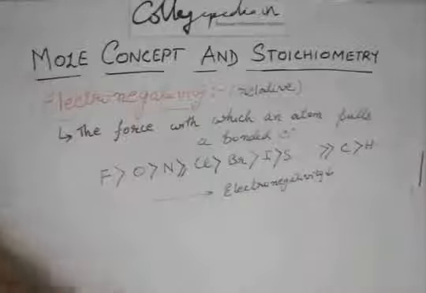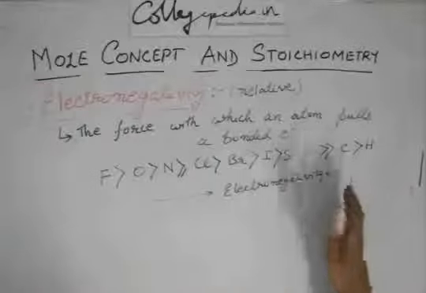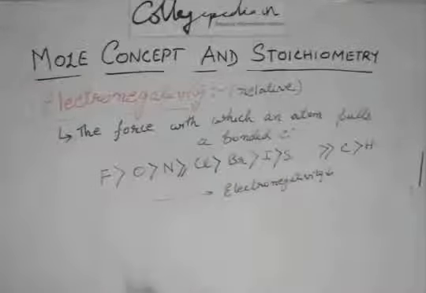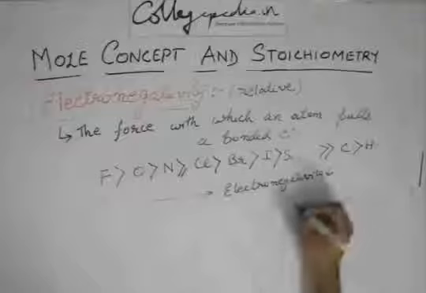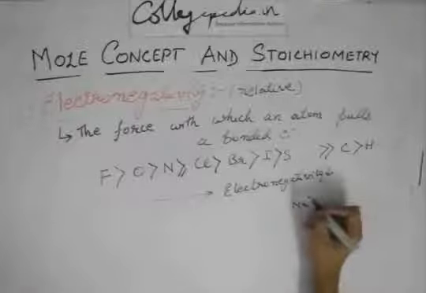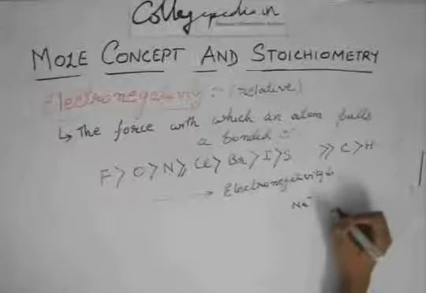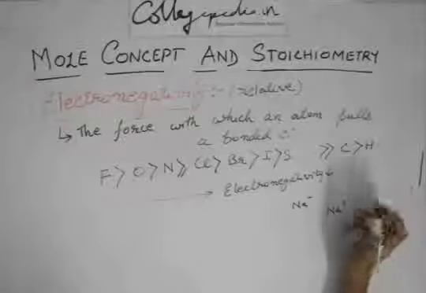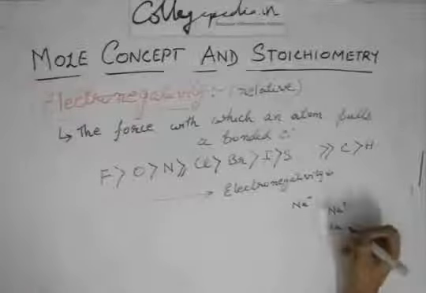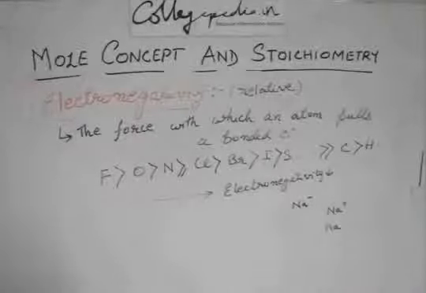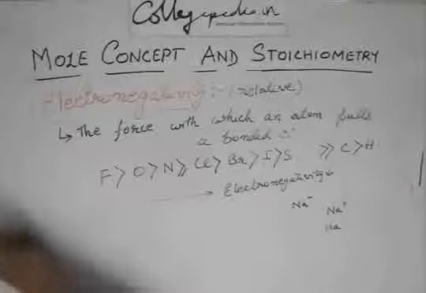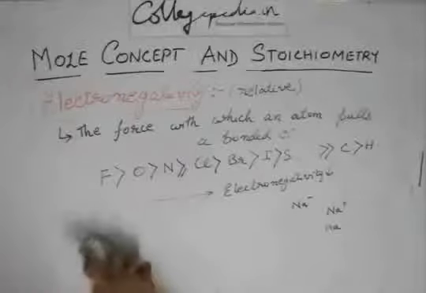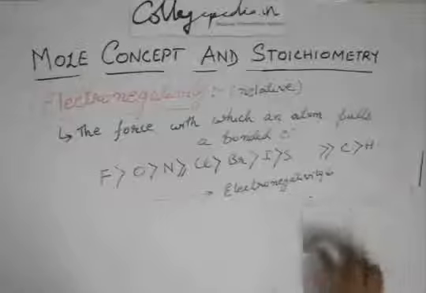And after hydrogen there are the metals, which will always have positive charge. Like Na minus is very difficult. Na plus you can find almost everywhere, and Na is also possible in its elemental state. So this is about electronegativity.